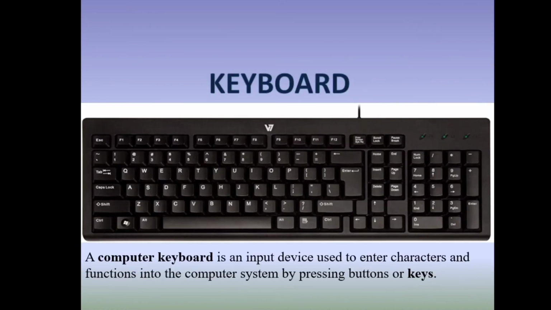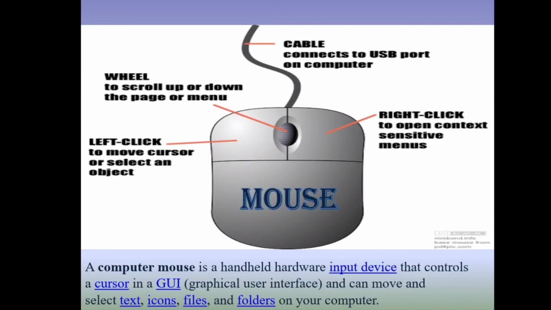For putting input in a computer, we use keyboard and mouse. It's an image of a keyboard. Here you can see characters like ABCD, hashtag, at the rate, numbers, function keys. Many things are on the keyboard. By pressing them, you put input. So, what is the work of a keyboard? A computer keyboard is an input device used to enter characters and functions into the computer system by pressing buttons or keys. Next input device is mouse.